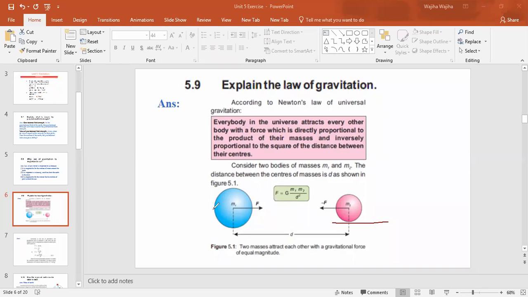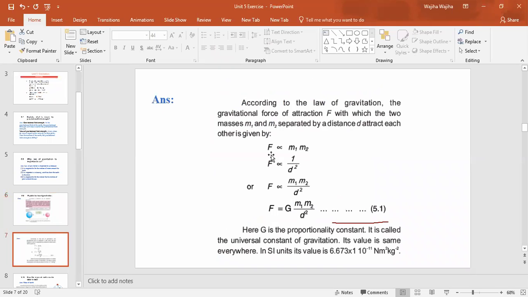and write diagram 5.1, and then you have to explain the law: why the two masses are proportional to the force, and why the force has an inverse relationship with the distance between them. Then you combine them and put the equal sign to remove the proportionality constant. So this is the whole topic. This is also given in your book. You can write from your book or from here. It is the same thing, right?